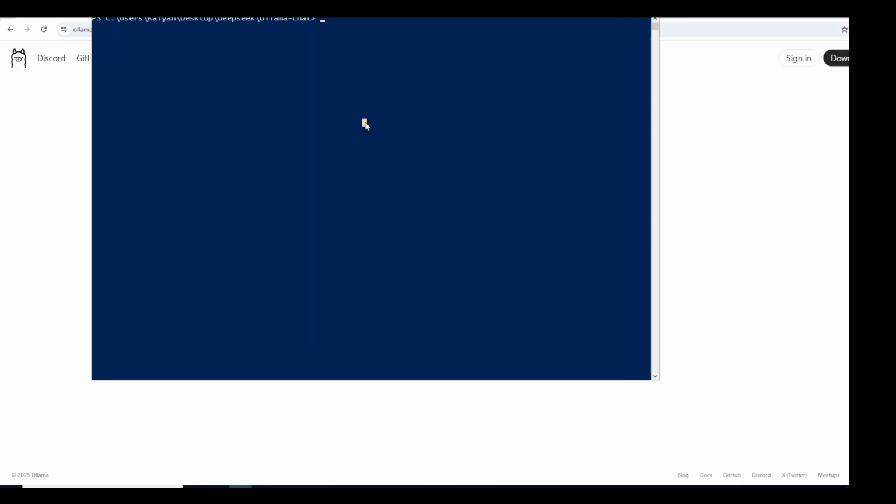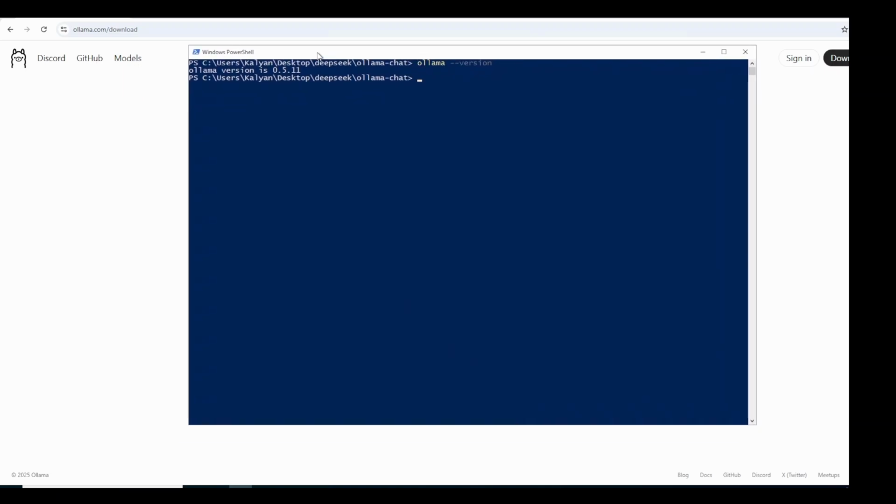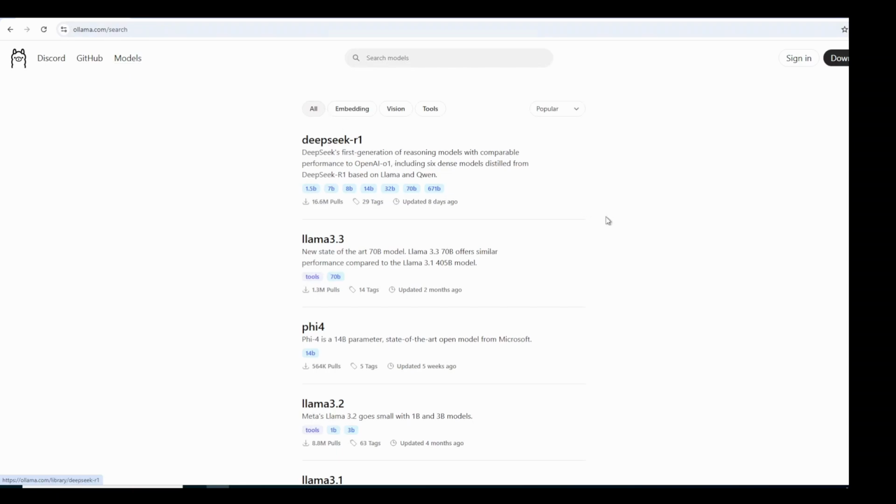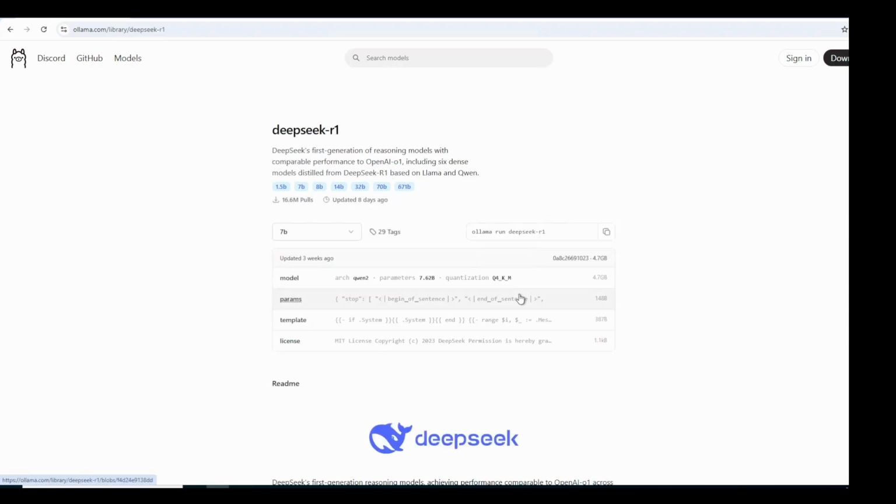Say, for example, I already installed Ollama, so I can check if it is installed or not. As you see, the Ollama version is 0.5, so that means it's already installed. Now I can go to the next step. The next step is we need to go to the Ollama models. That's already there in the presentation I'll share. If you go to that, there are multiple models. Specifically, we are interested here in DeepSeek R1, so we can go to DeepSeek R1.